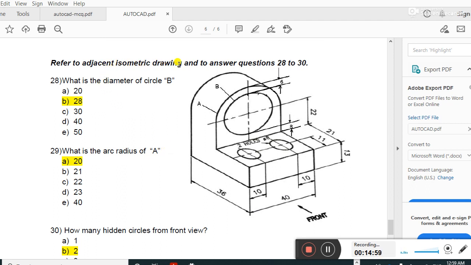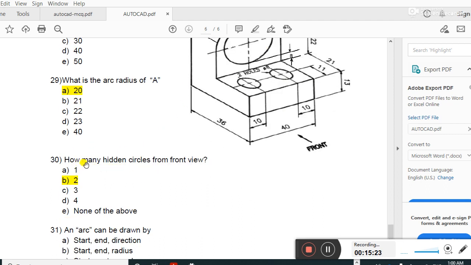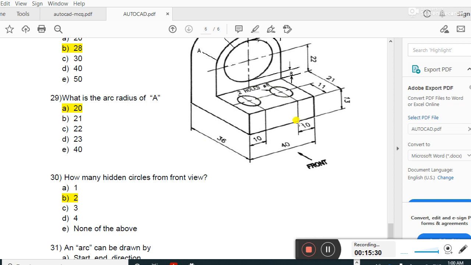Refer to the adjacent isometric view and answer questions 22 to 30. Right answer is 28. Right answer is 20 in this question. Guys, in section B the answer is 28. In A it is 20. How many hidden circles from the front view? Two, guys. Two hidden circles in the front view.